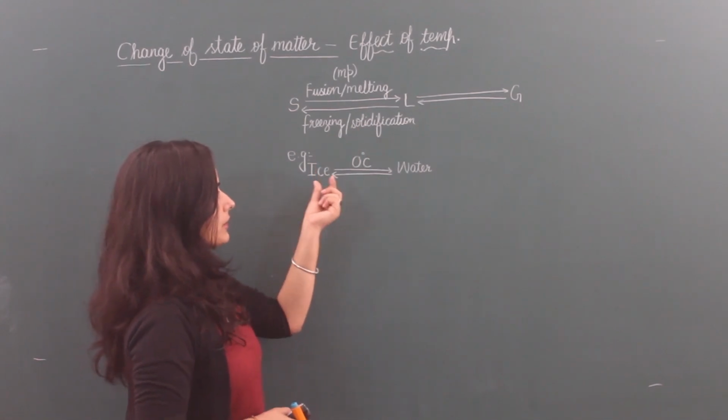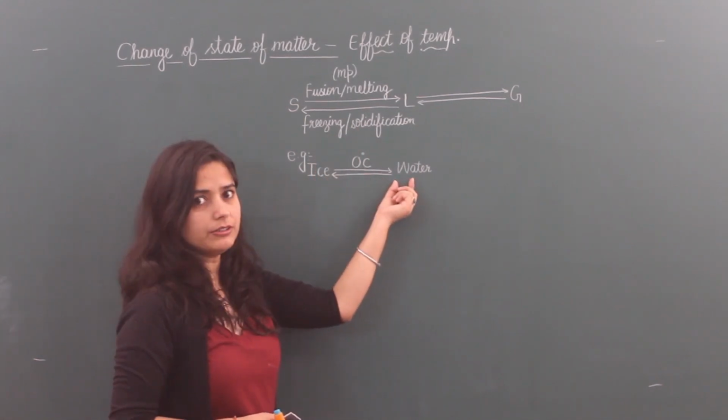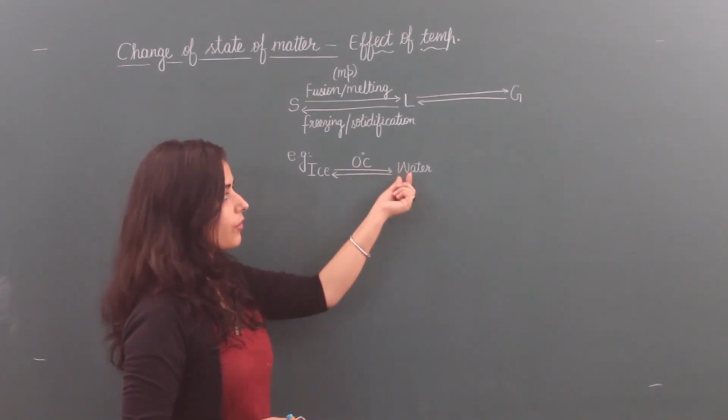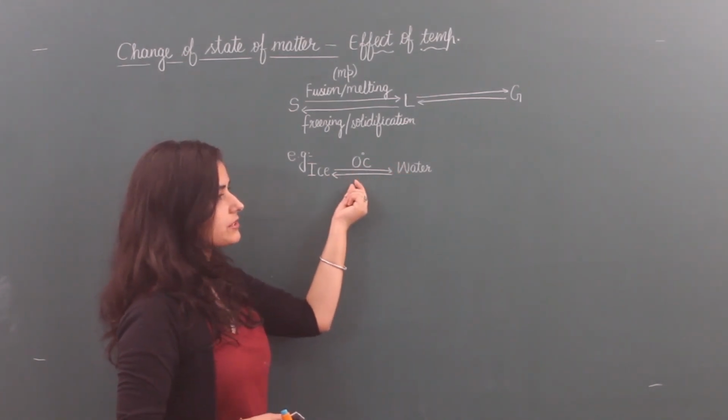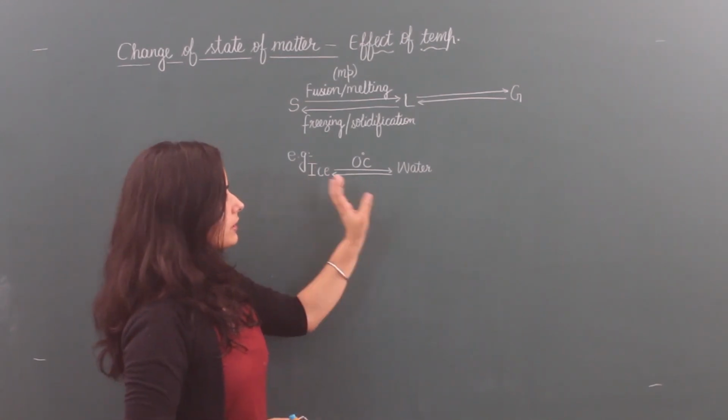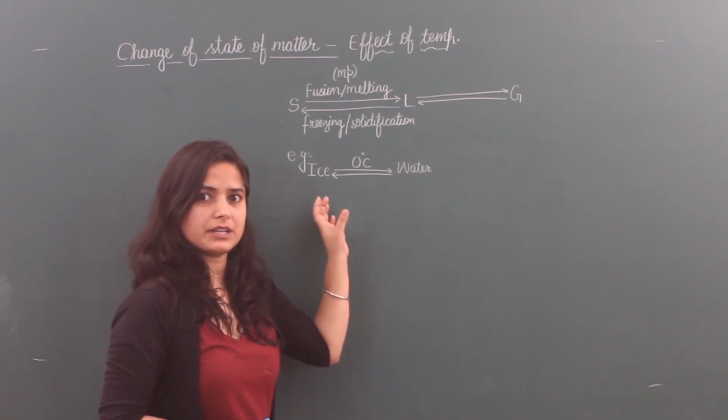This is the example when ice converts into water, its temperature is 0 degrees Celsius, and when water converts into ice, temperature is same, 0 degrees Celsius. Only latent heat change takes place.